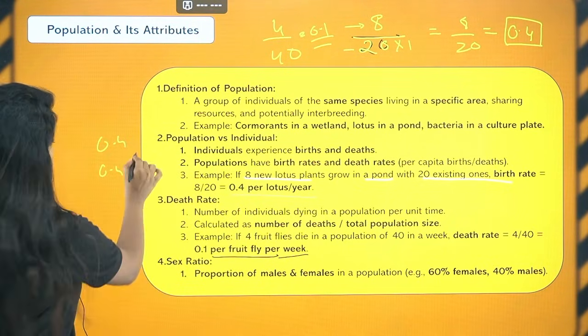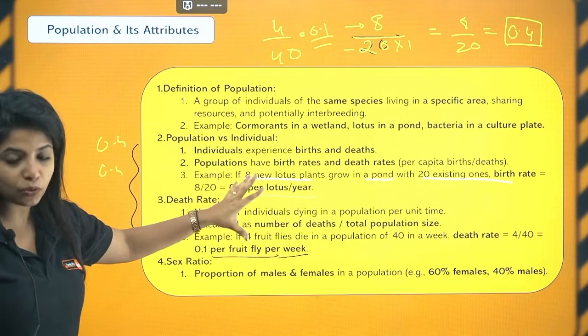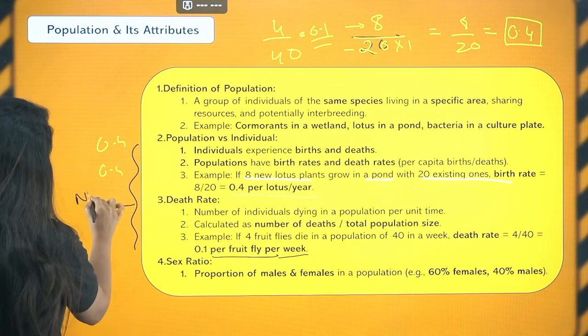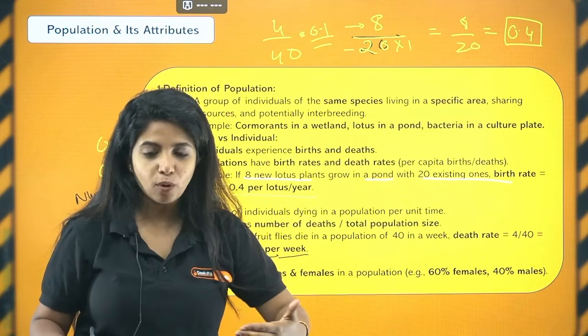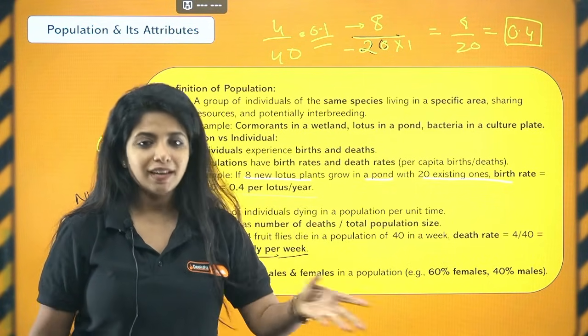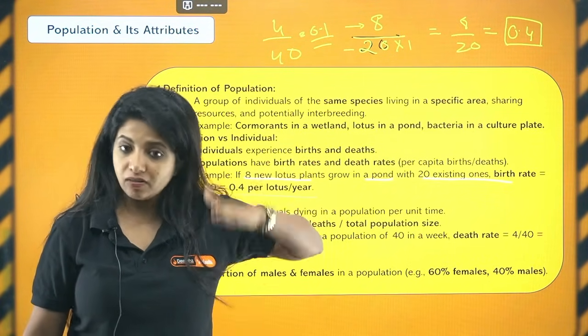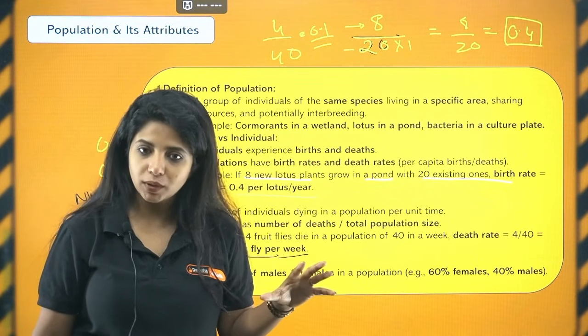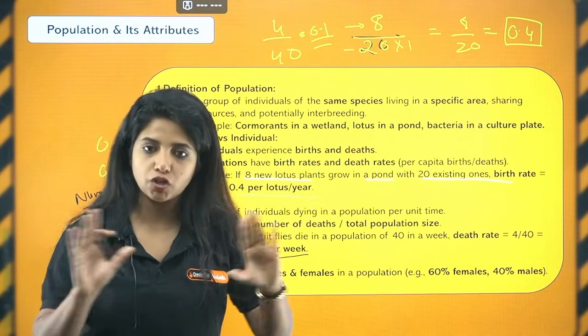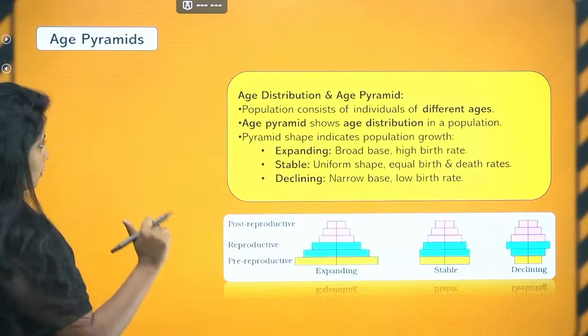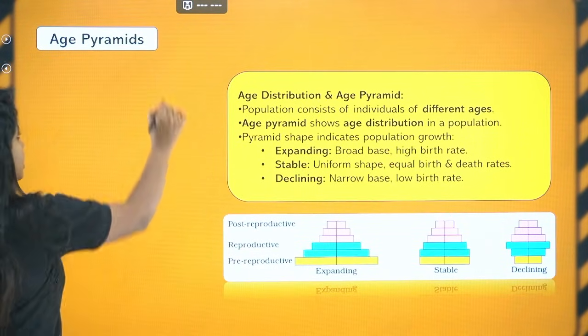Now we go ahead. Now this part was super important over here. I hope you know that now, and I hope you know how to solve the numerical. The number of organisms dying or living, whatever, being born or dying, you have to write at the top, divided by the initial population size which was there. And write your answer per organism, per whatever time period is given. That's all, done. Fine.